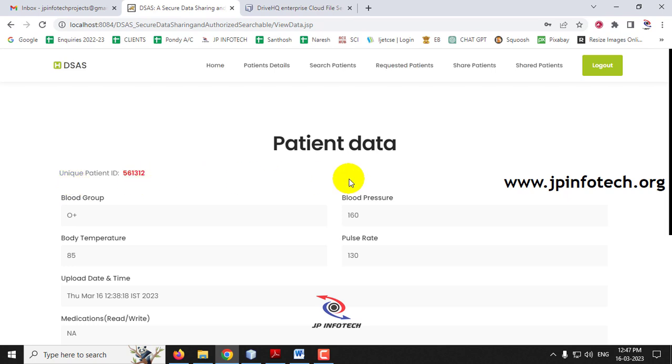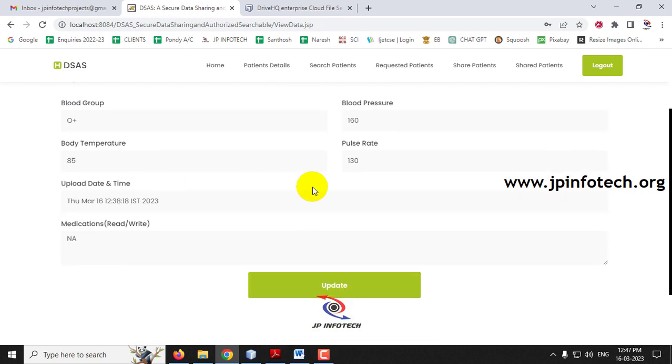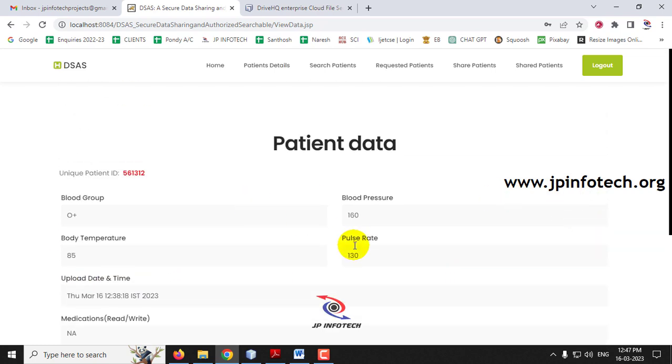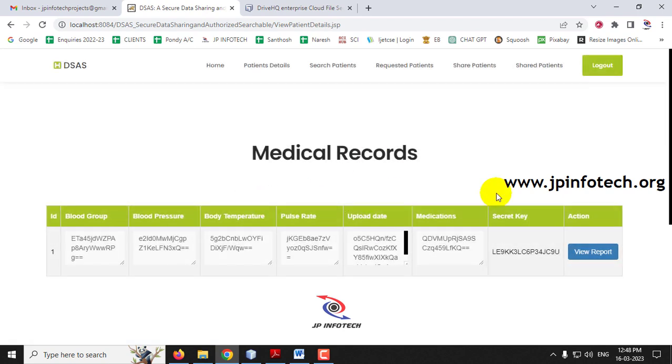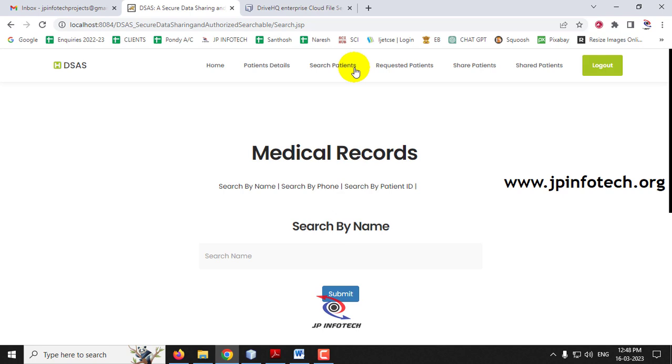Once you give the correct secret key, the doctor can see the data perfectly. And here in the medication part, they can update some details and modify them. This part is completed. We have also seen the search patient part, how the search occurs.